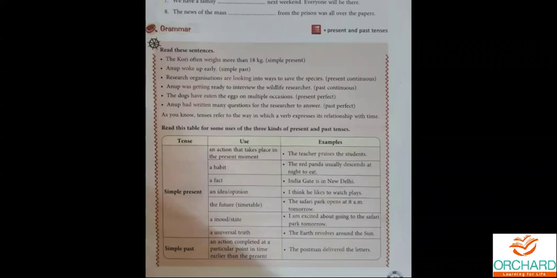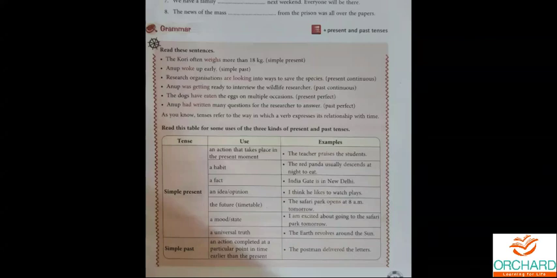Okay, see the teacher example: the teacher praises the students. So if I say, you all are very creative students, it means at present I am praising you, right? So an action that takes place at the present moment will come under simple present tense. Then what are the other possibilities where we can use simple present tense?